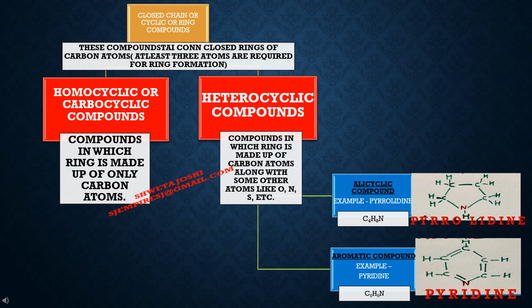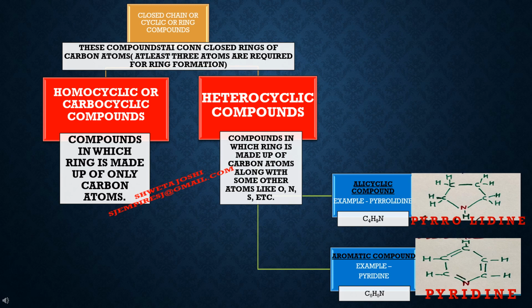Second one is heterocyclic compound, since hetero means different, so along with carbon atoms in the main ring there are certain other heteroatoms like oxygen or nitrogen or sulfur. Both homocyclic and heterocyclic compounds are further subdivided into alicyclic and aromatic category.